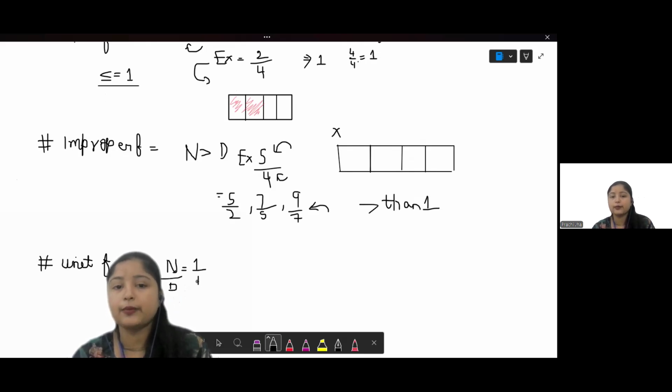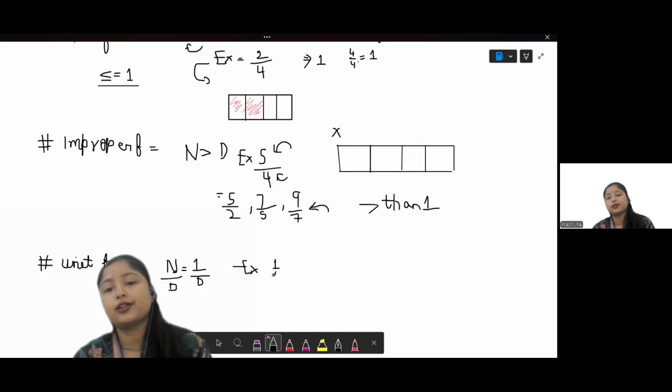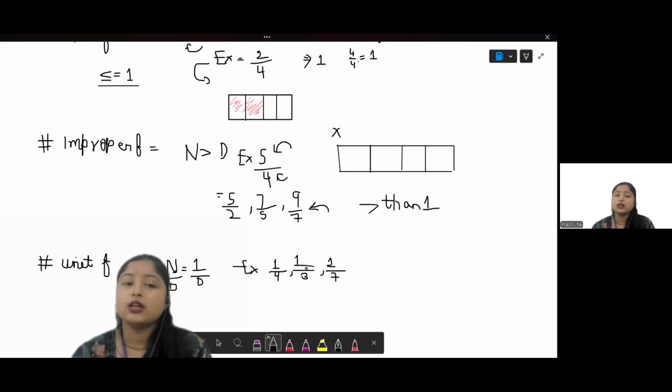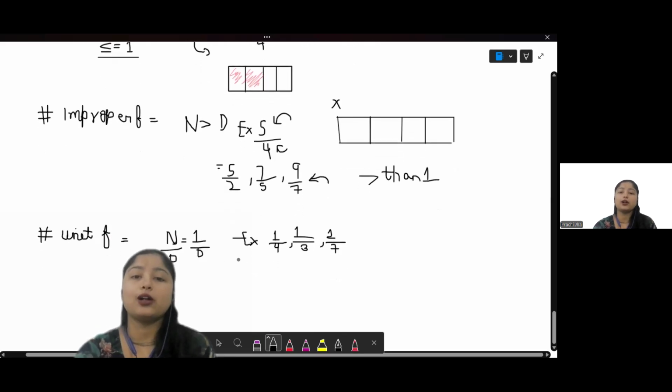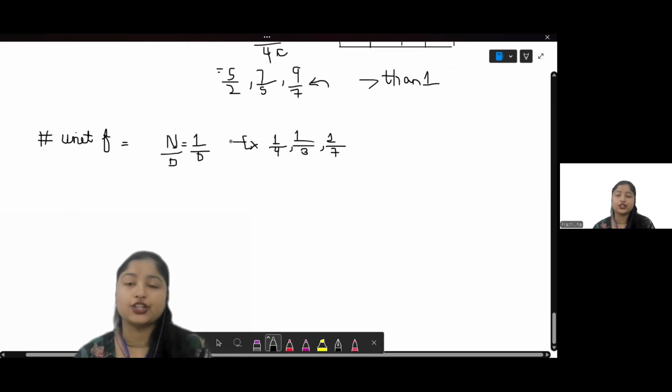The denominator can be anything, but the numerator will always be equal to 1. For example, 1 over 4 or 1 over 3 or 1 over 7. In each case, you can see that the numerator is always 1, right? So these types of fraction, we call them a unit fraction.